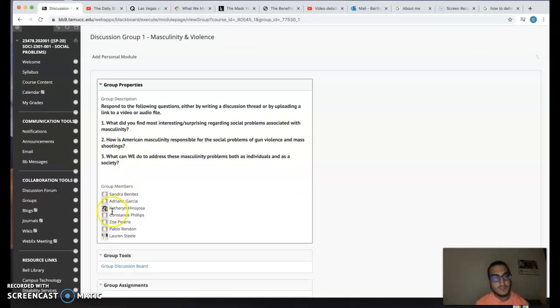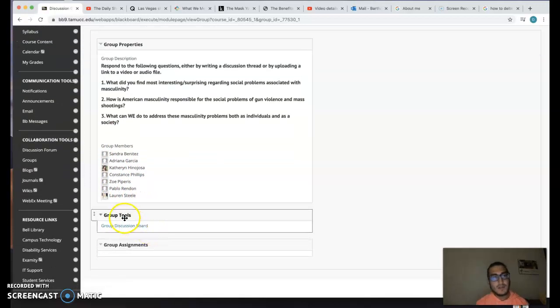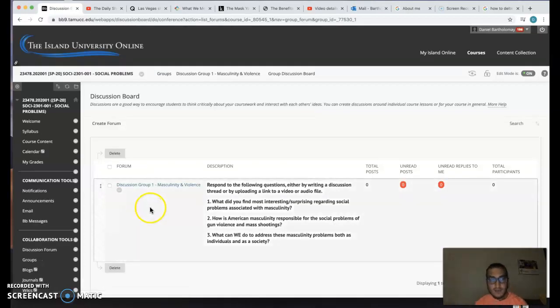And here it will show you the members that are in your group. And what you'll want to do is go down here where it says Group Tools, and where it's written in blue Group Discussion Board, go ahead and click on that. And that will take you to the forum that is specifically set up for the members of your group. So again, there's only 6 or 7 of you in each of your groups, which should make it more manageable for you to be able to read and reply to various posts from others in your group.